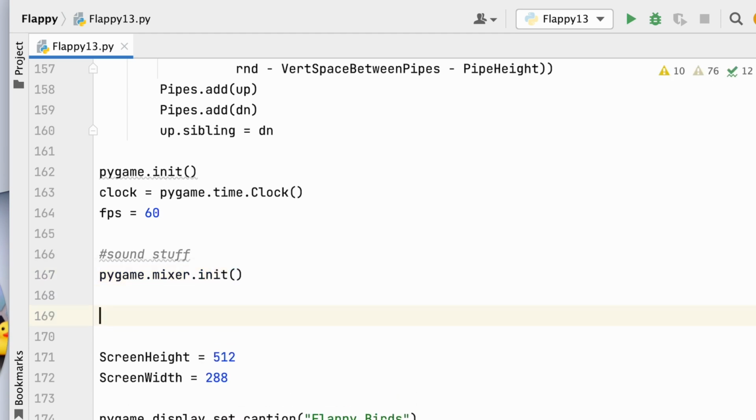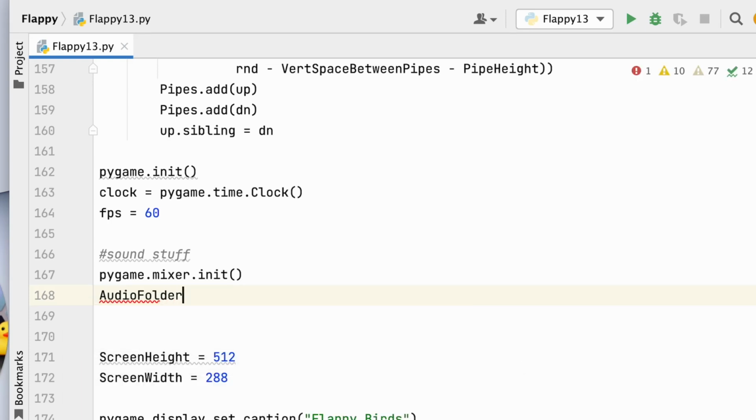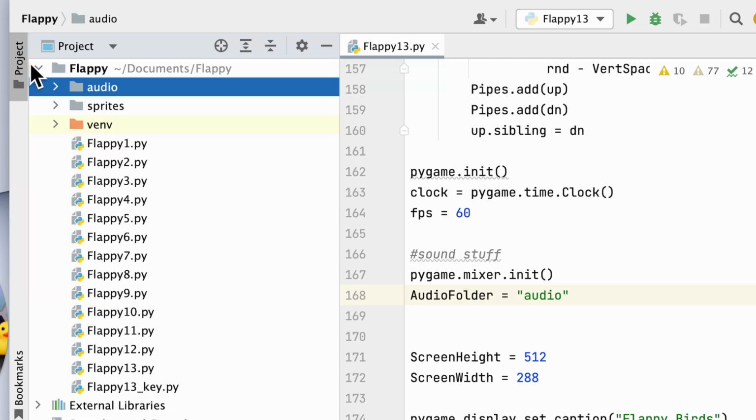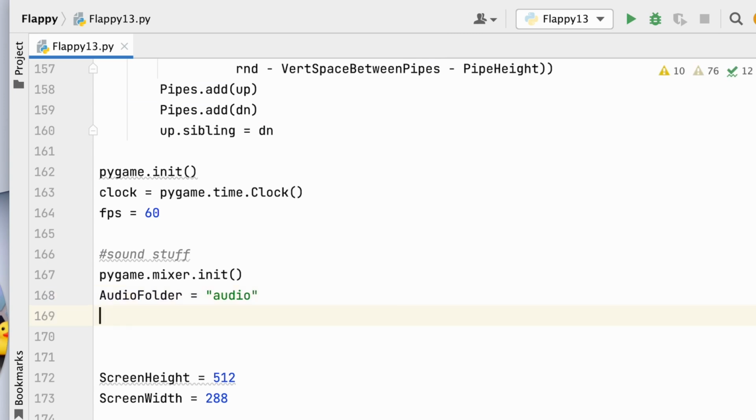Okay, so that initializes our Pygame mixer, and we're going to say audio folder equals quote audio. Okay, kind of like what we did here where we had our sprites folder. Okay, so we have an audio folder too. Okay, so there's our audio folder.